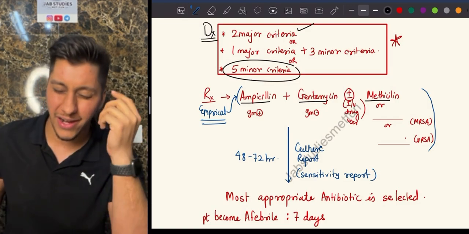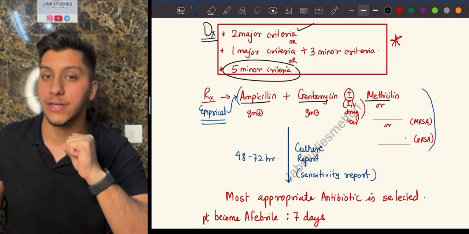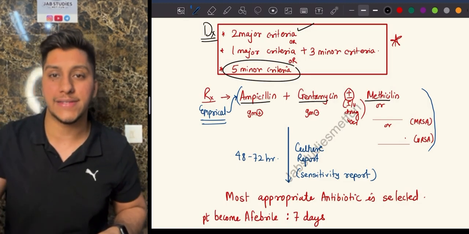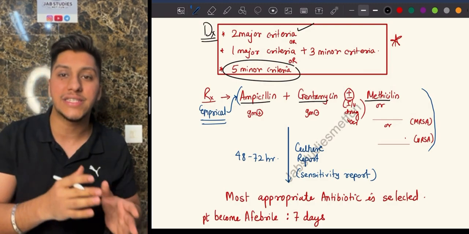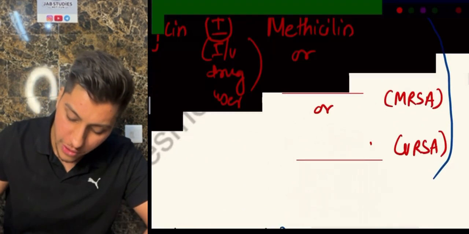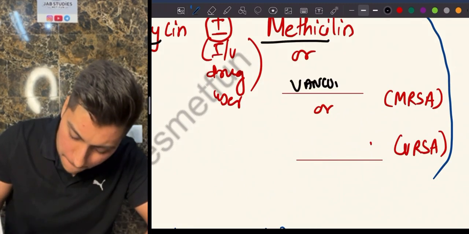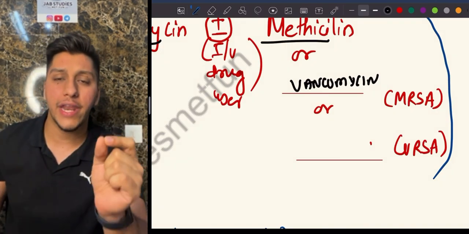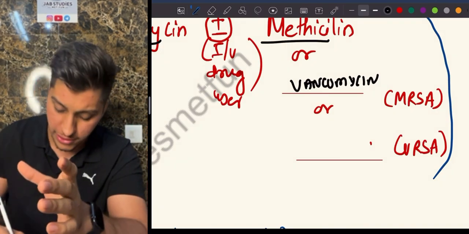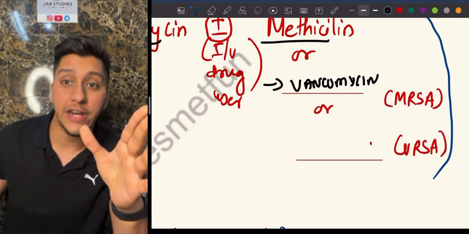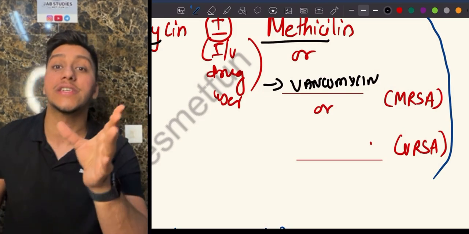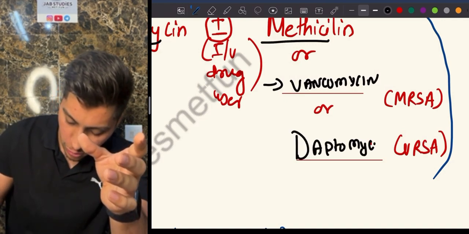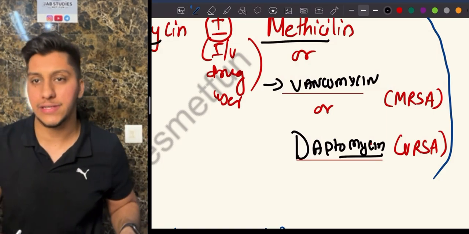Methicillin, remember, in pharmacology is highly nephrotoxic. If when you did the culture you found out that this is an MRSA. What is an MRSA? Methicillin resistant Staphylococcus aureus. In those conditions, now you have to give vancomycin. Okay, whenever there is an MRSA, we are talking about pharma PYQs right now. Whenever you have a methicillin resistant Staphylococcus aureus, you have to give vancomycin. If the guy's luck is very bad and he has vancomycin resistant Staph aureus, then you have to give daptomycin. Okay, daptomycin, tigecycline, but usually daptomycin is the one which we prefer.